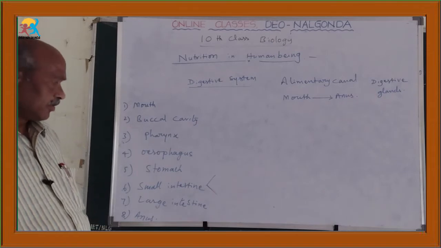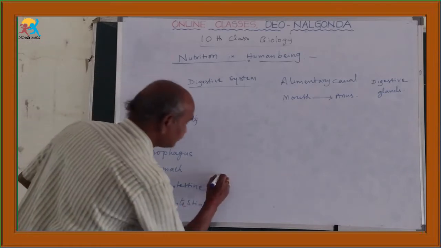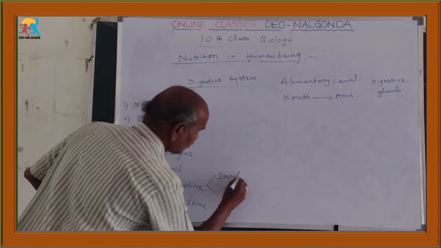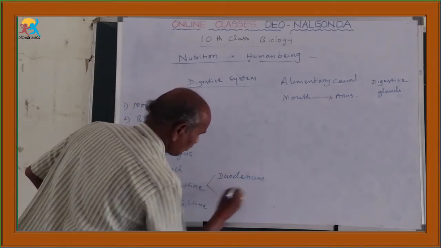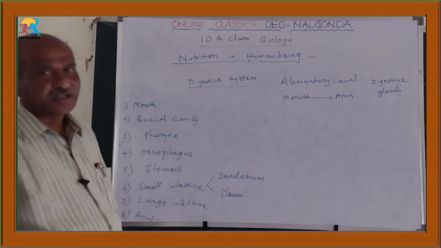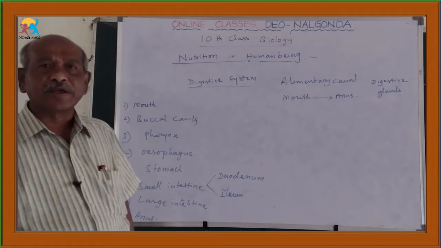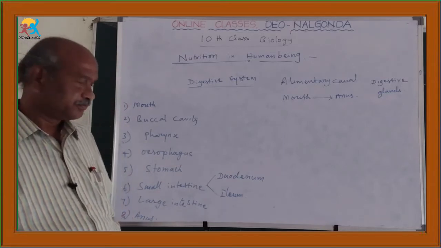It is not given in our textbook. Main parts are only two. One is duodenum, next one is ileum.